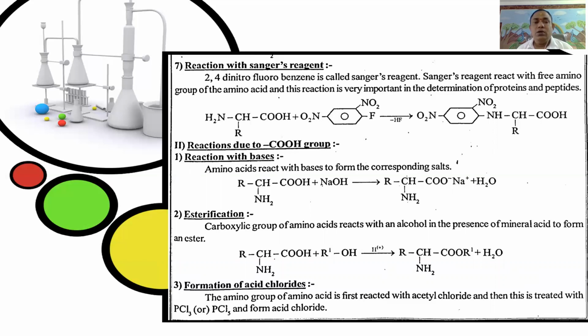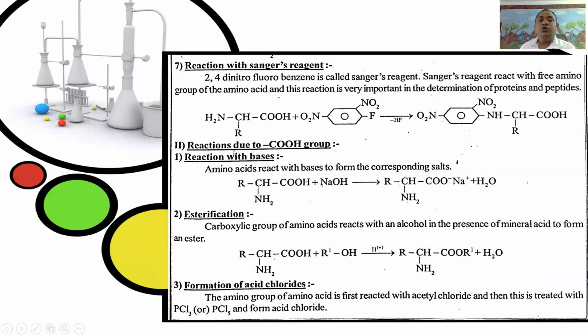That is, RCHNH2COOH plus Sanger's reagent, 2,4-dinitrofluorobenzene. With the removal of HF, it gives the 2,4-dinitrophenyl group attached to the amino group of the alpha amino carboxylic acid.